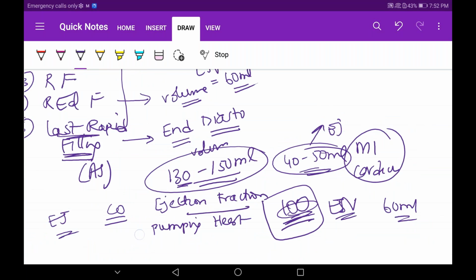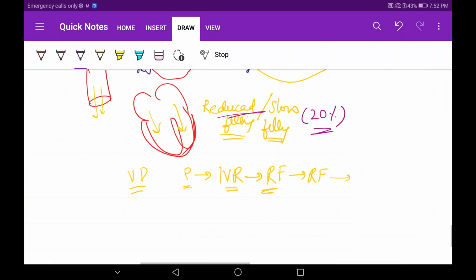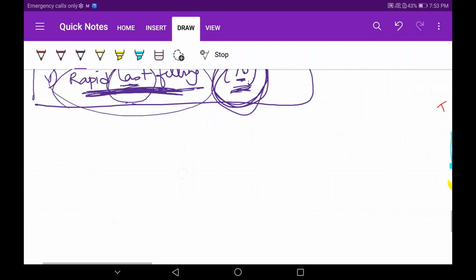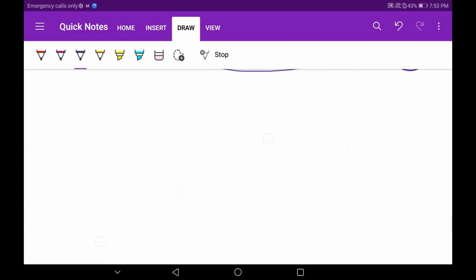What is the other name, sir, for this end diastolic volume? Other name? I don't know. Preload. It's also called preload because of the factors which determine the cardiac output, this is very important. The preload, how much blood is coming. So I just wanted to highlight it, it would be easier for the students to grasp at this time.